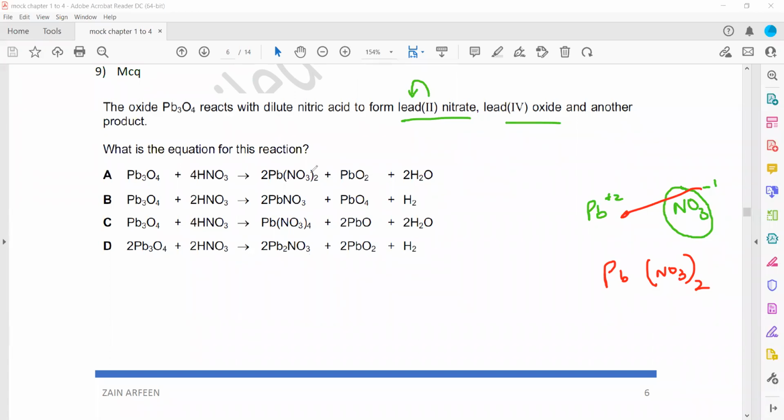So when you check which option has the correct lead-2 nitrate formula, only A is correct. This is a wrong formula, this is also wrong, and this is also wrong. So without solving for all, we can simply identify that because the lead-2 nitrate formula is correct, A should be the right answer.